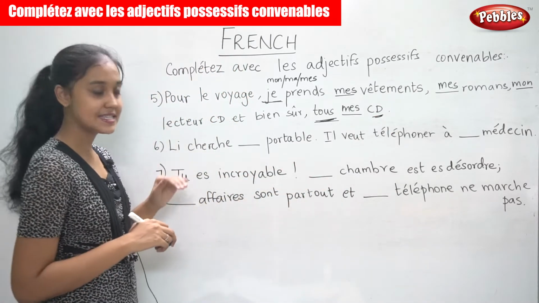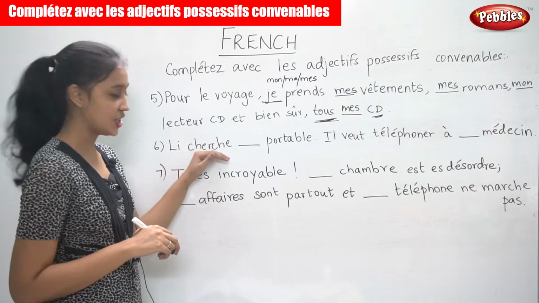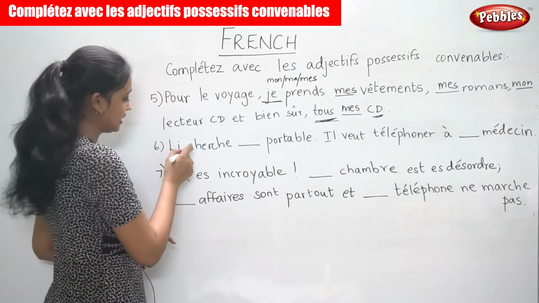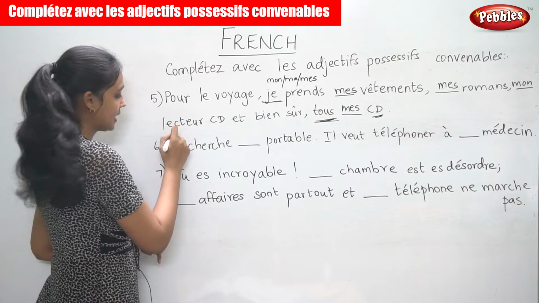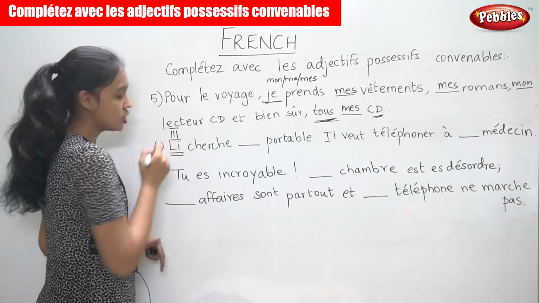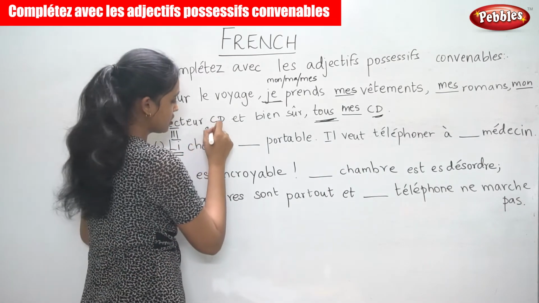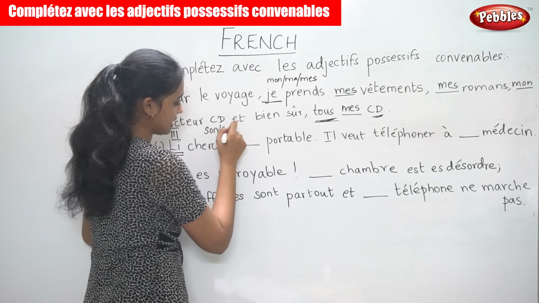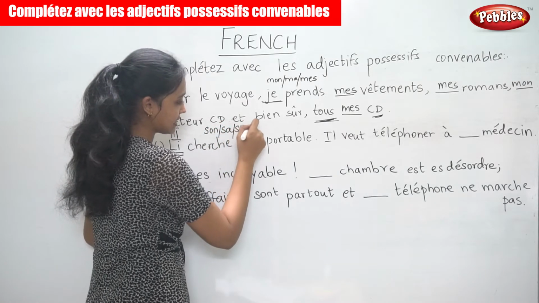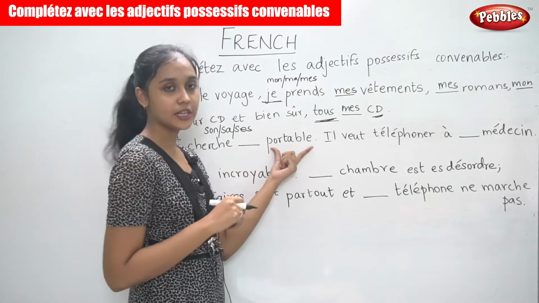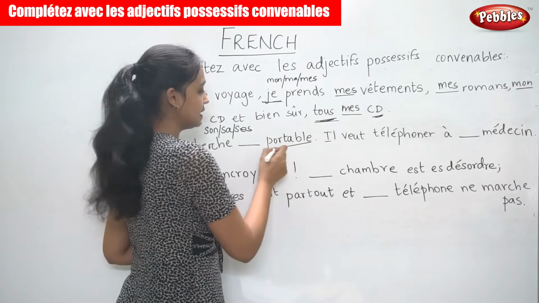Moving on to the next sentence, "Li cherche ___ portable." Now the subject here is Li. It is third person. So when the subject is in the third person, we have son or sa or ses as the possessive adjective. Now portable. So this is the noun.